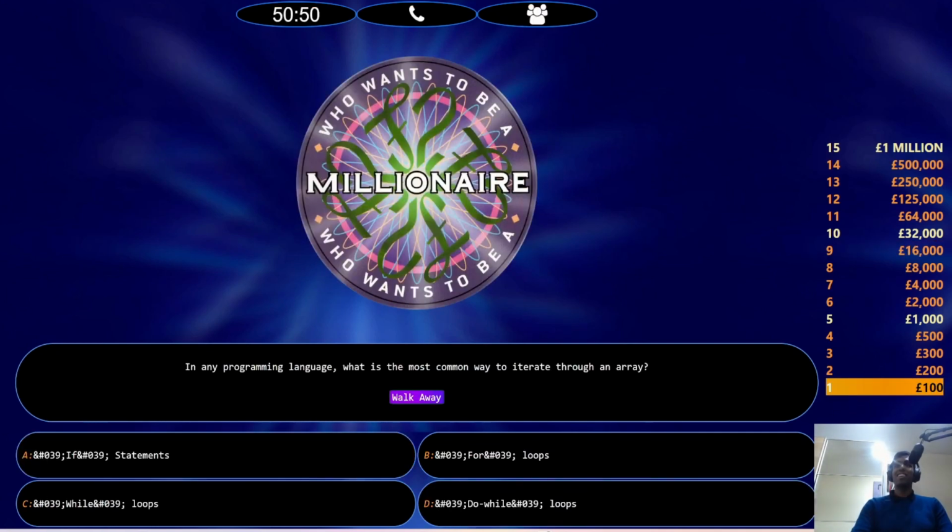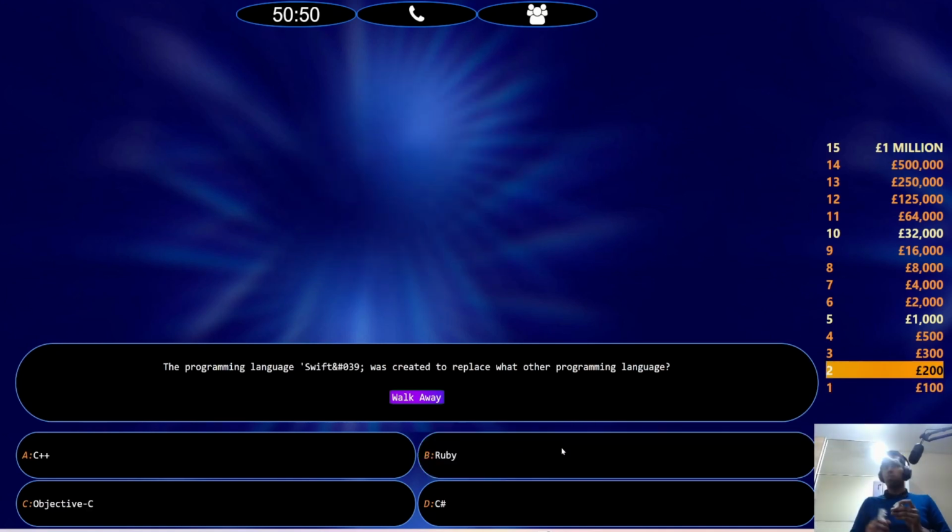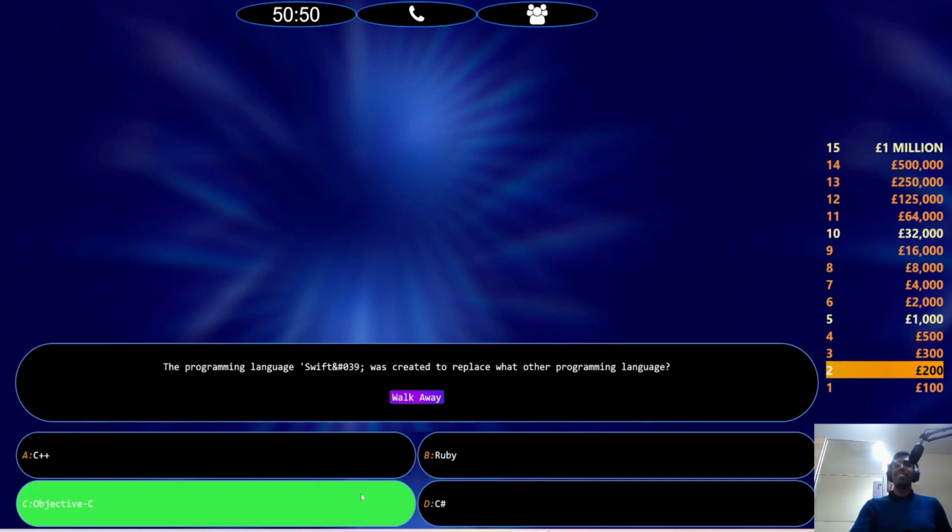Good games. Okay. In any programming language, what is the common way to iterate through an array for loops? Swift. Oh, hold on a minute. We had this question in the last one. Okay, Swift. Swift is used by Apple, right? Is it Objective-C?